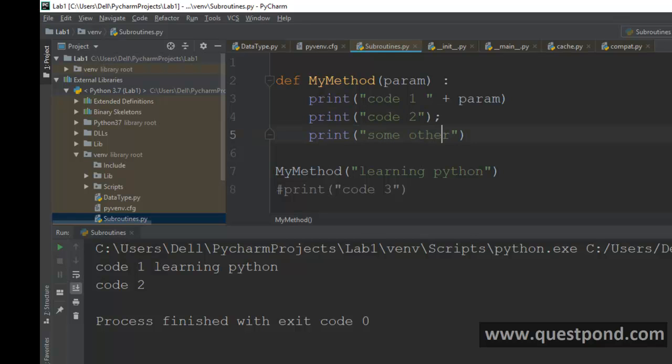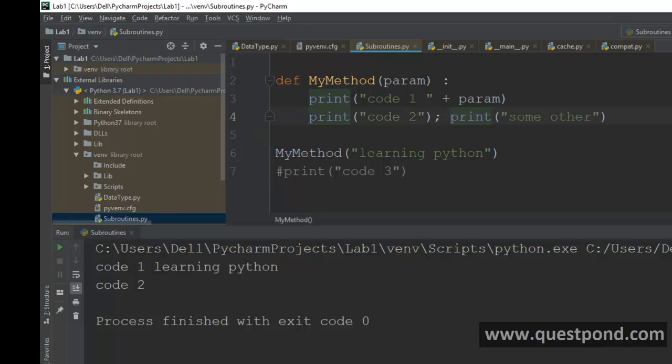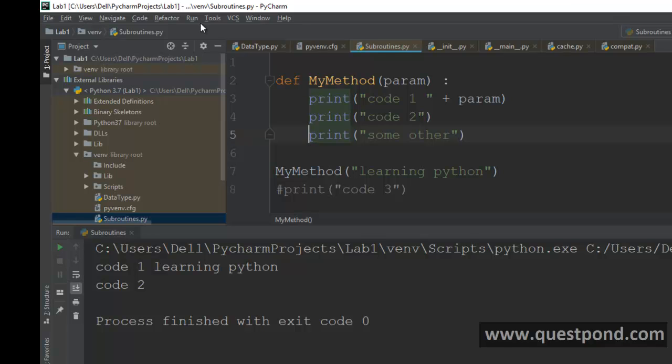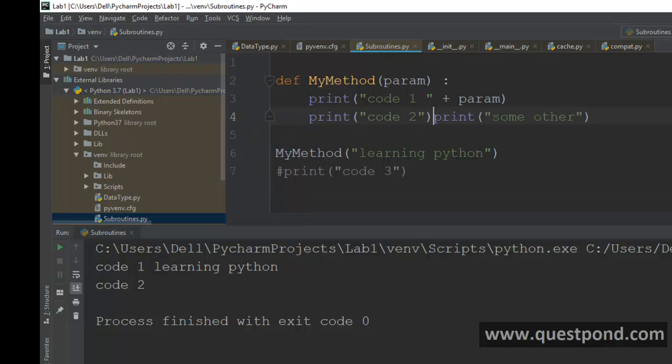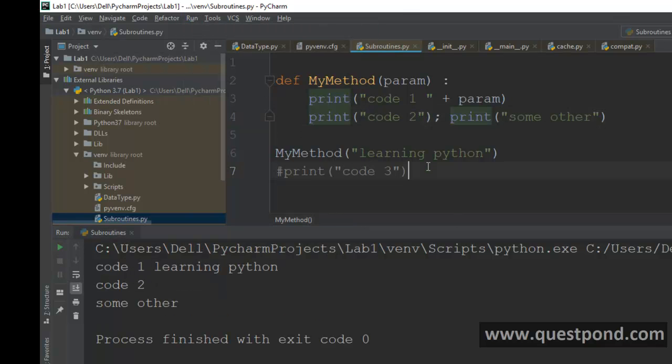That said, Python does still allow a semicolon if you are on the same line. It is there, but you don't need to. You can keep it simple by just pressing enter. So this code will also run. In Python, when you put a new line, that means you want to write a new line of code.